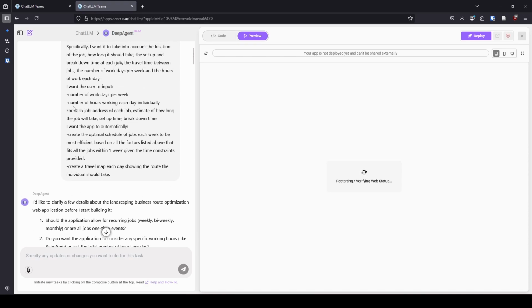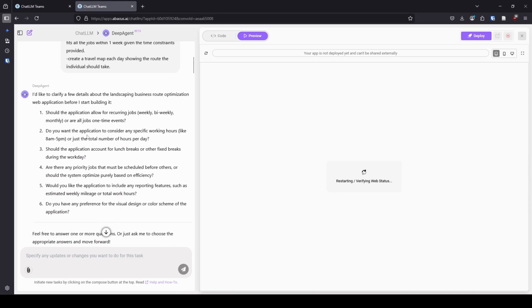I want the user to input the number of workdays per week, the number of hours working each day individually, and for each job, the address of each job, how long it will take, the setup time, the breakdown time. And I want the app to automatically create the optimal schedule of jobs each week to be the most efficient based on all the factors listed above that fit all the jobs within 1 week, given the time constraints provided. And then I want to create a travel map for each day, showing the route the individual should take.